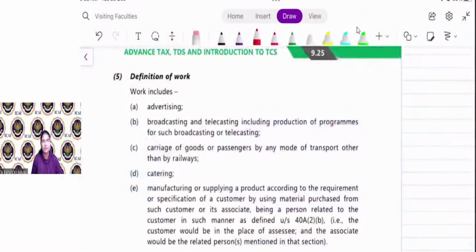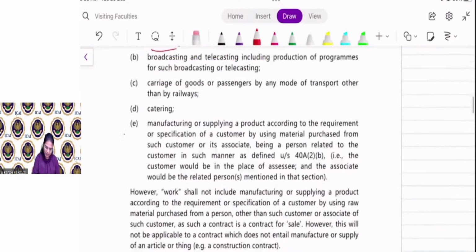The definition of work includes advertising. So if you are giving a contract for advertising, then the liability of TDS arises. Also broadcasting and telecasting, including production of programs for such broadcasting or telecasting. Carriage of goods or passengers by any mode of transport other than by railway. Catering. This is important and interesting.